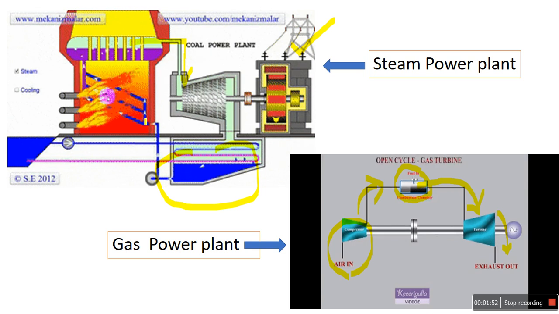Here the working substance is different: in the steam plant the working substance is water, and here the working substance is air. Now in the constant volume gas turbine we are going to combine both cycles. It's quite interesting if you combine the steam power plant and the gas power plant. Before that, you understood how the steam power plant works separately and how the gas power plant works.